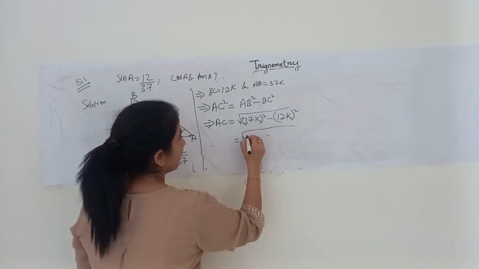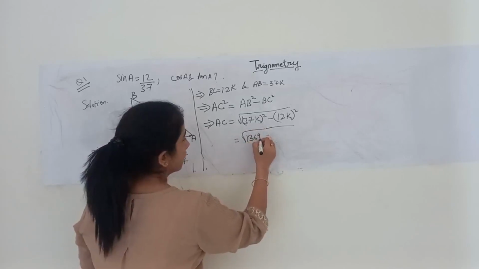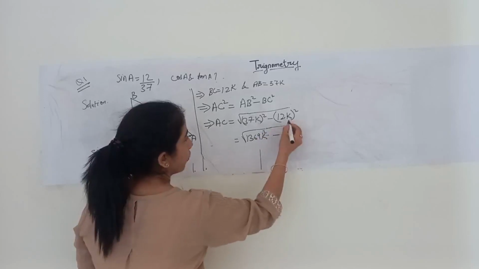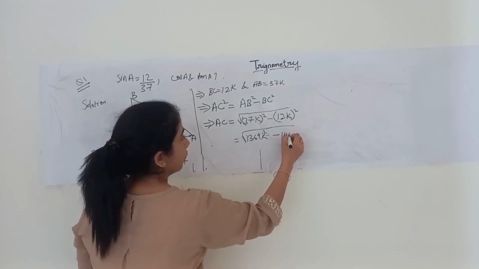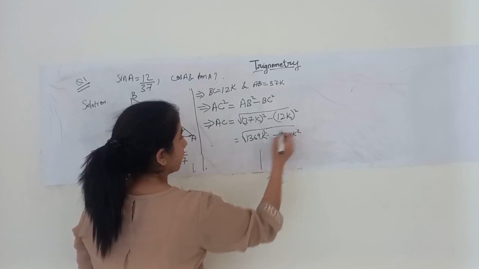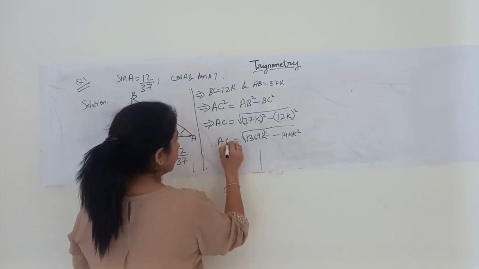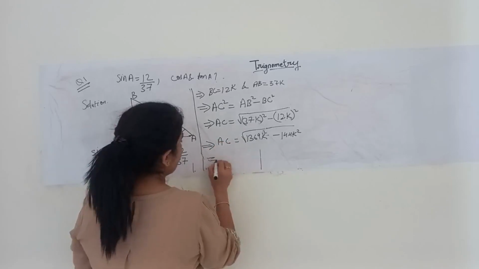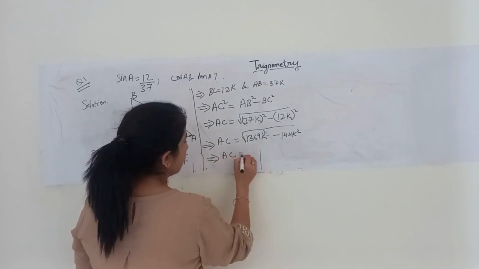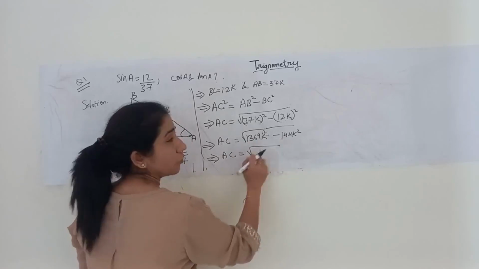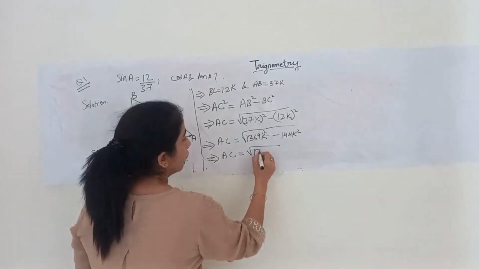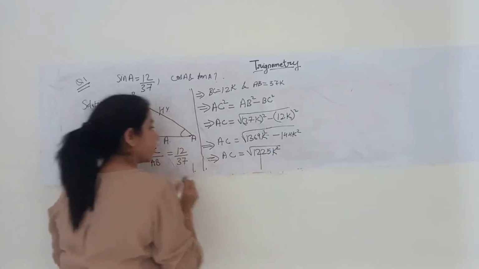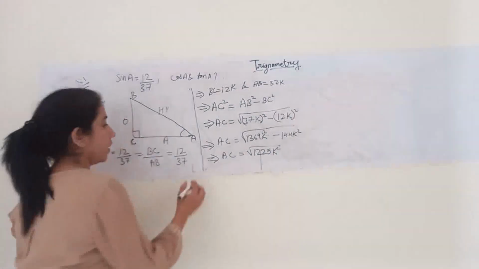Square of 37 is 1369 K square, minus square of 12K, which is 144 K square. Subtraction of these two will give me 1225 K square, right?